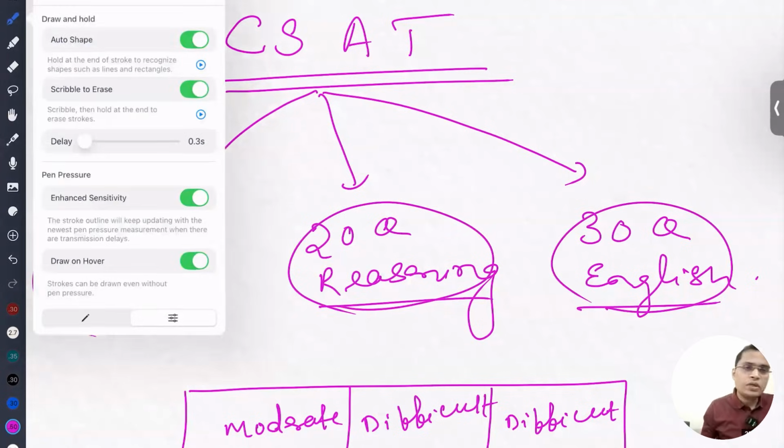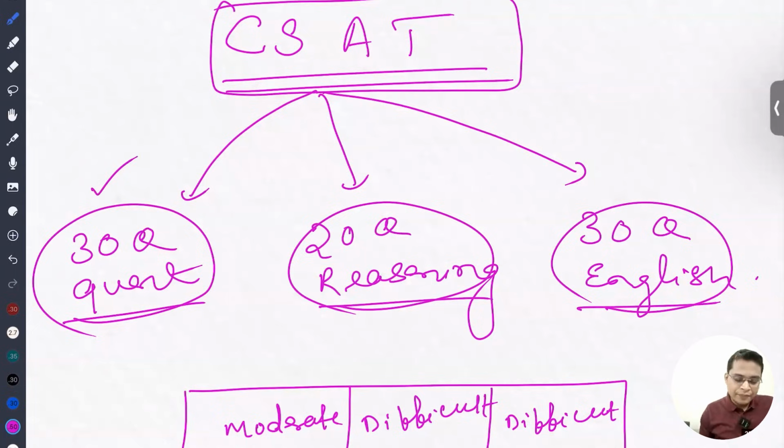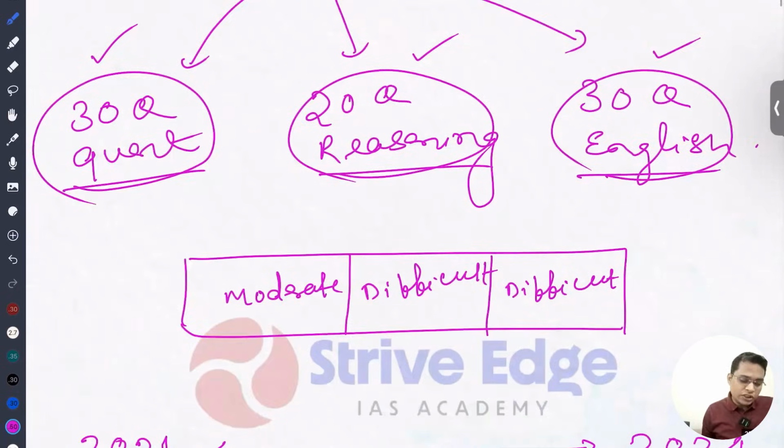So if you look at the last couple of years, you'll find the distribution of CSAT from quant, reasoning and English. Around 30 questions they are directly asking from the quant, around 20 questions directly from the reasoning, and 30 questions from the English. And if you look at the level of questions, one section can be moderate and the other two sections very difficult. For example, in a particular year there can be English moderate, but quant and reasoning will be very difficult. Same thing, maybe reasoning is quite moderate, but the quant or English is quite difficult.